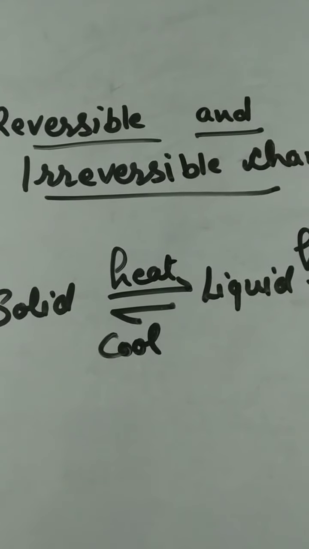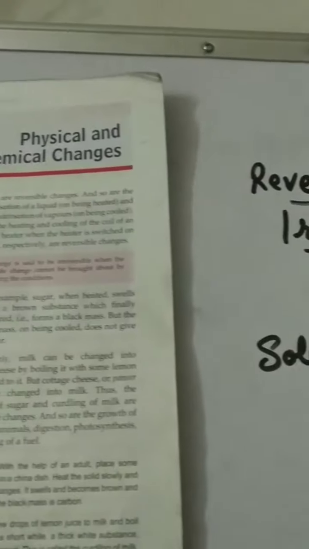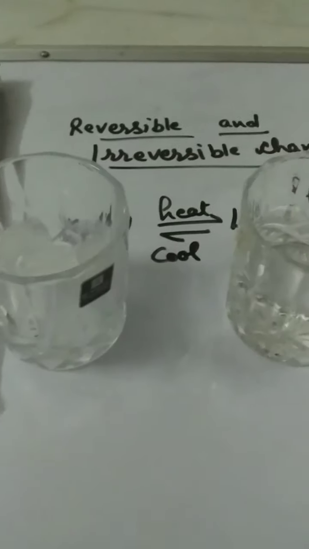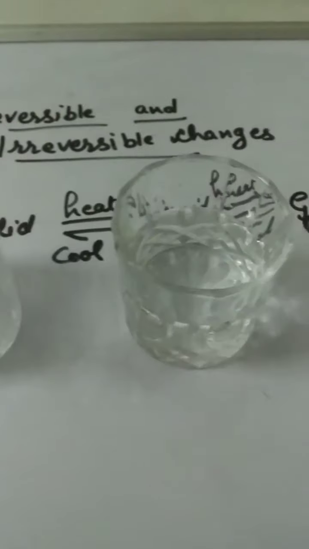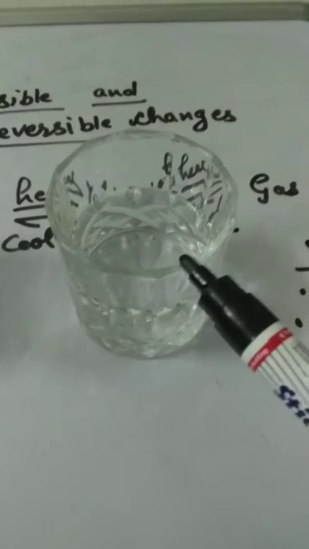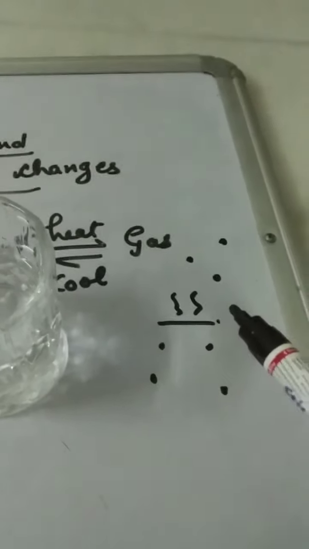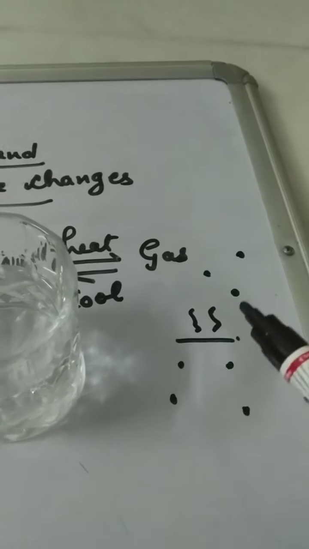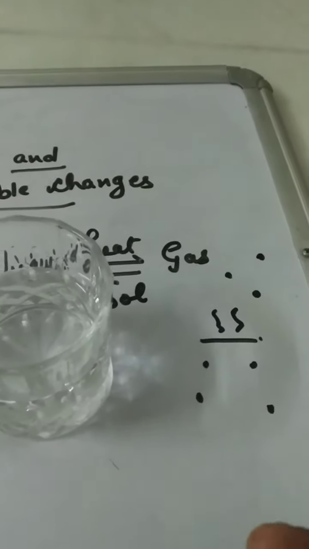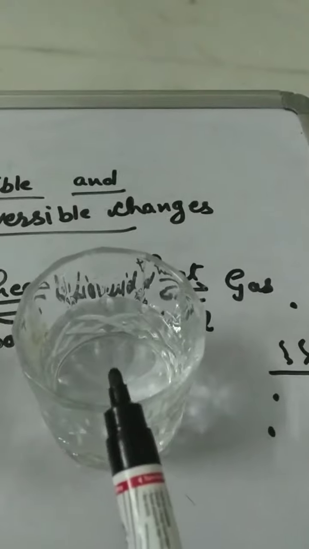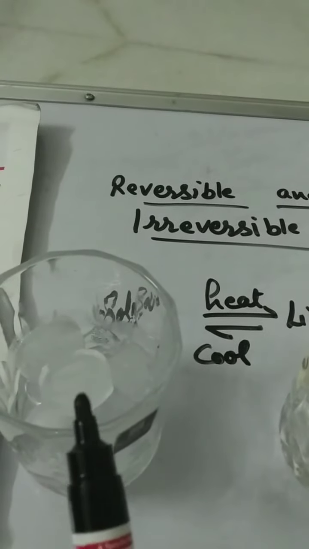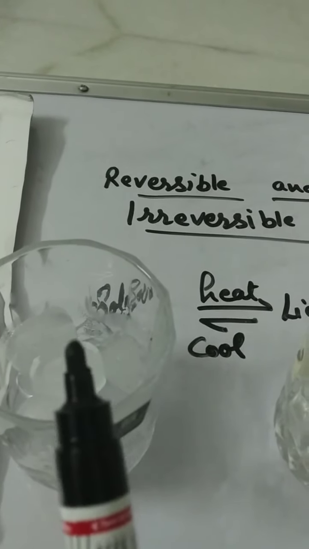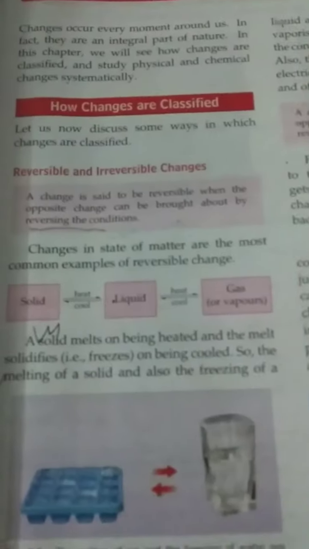One example we know, a common example, of water. Ice, solid, changes into the form of liquid. Water, when we heat it up, changes into the form of gas. When gas cools down, it changes into the form of water. When water freezes, it converts into the form of solid. It freezes into the form of ice, solid form.